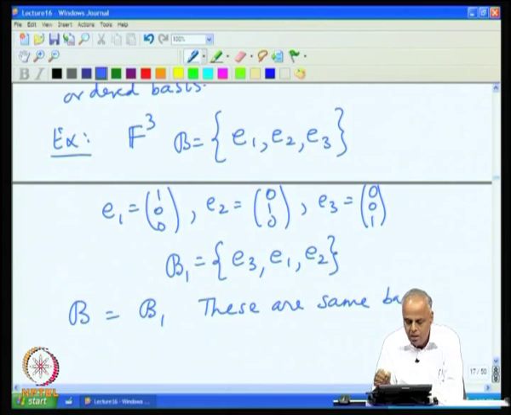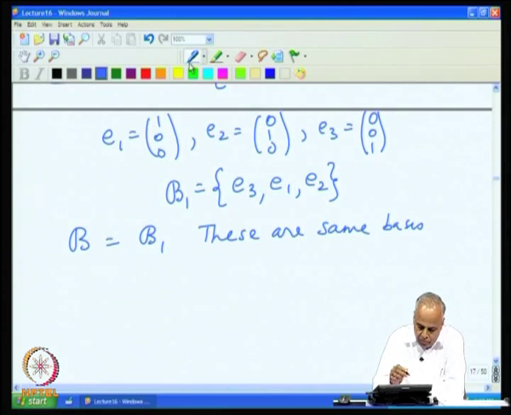However, if you look at the order in which they are listed, the order is totally different. Here E1 comes first, in this basis E3 comes first, in this basis E2 comes second, in this basis E1 comes second, in B basis E3 comes third and here E2 comes third.